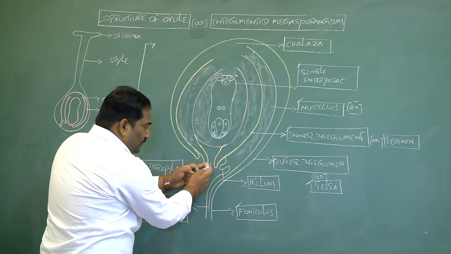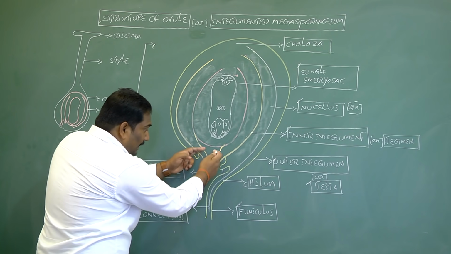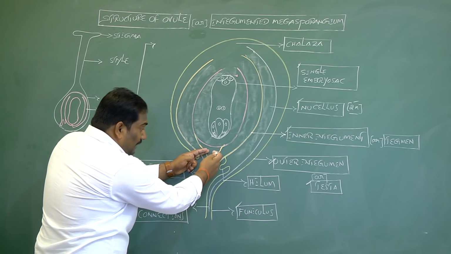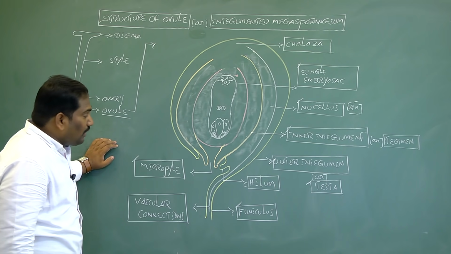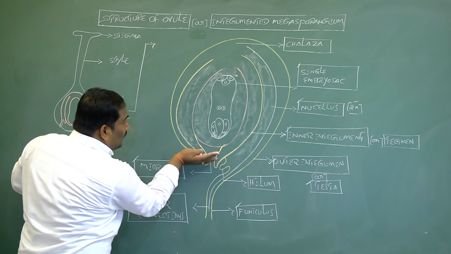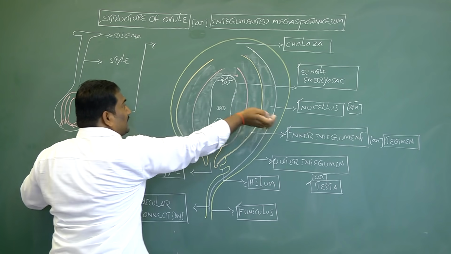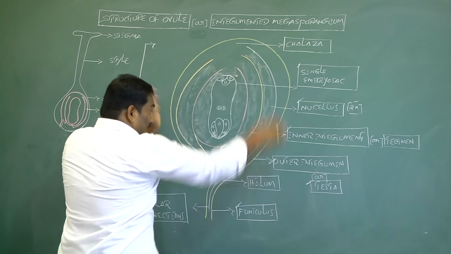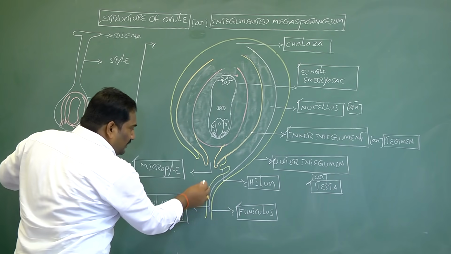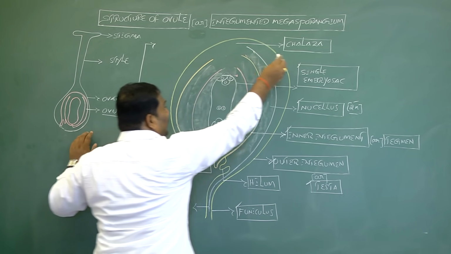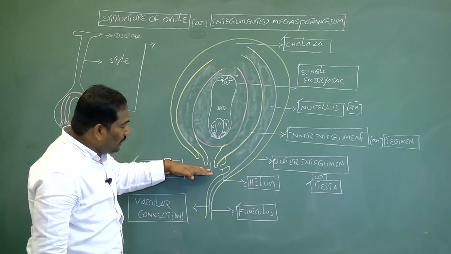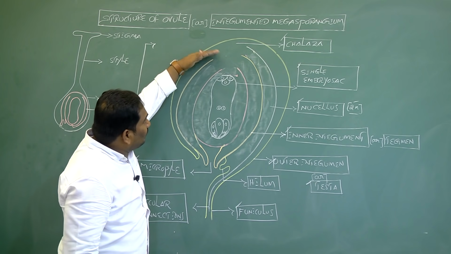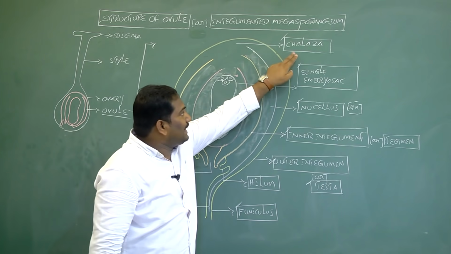They are not fused together; they remain free and form a narrow pore called the micropyle. Opposite to the micropyle, the base of the ovule is called the chalaza.